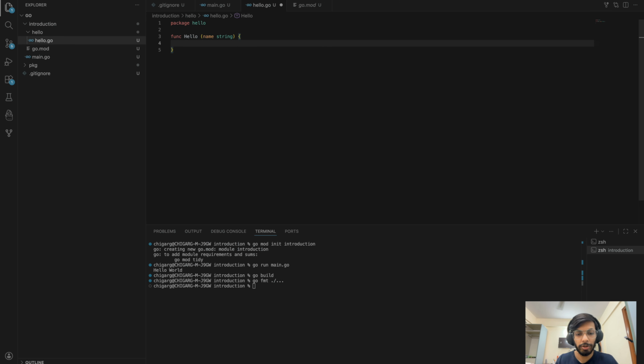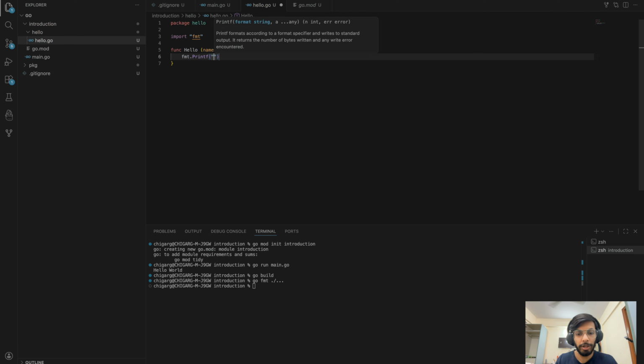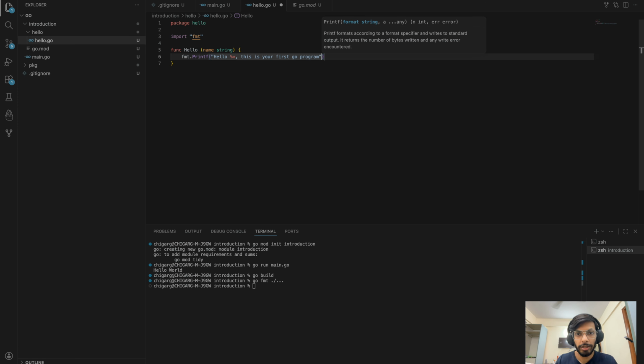And what is it going to do? It's just going to fmt dot printf. So printf you might already be familiar with if you have worked with C or C++, something like that before, right? So hello percent v, that's going to insert the name over here. Hello, this is your first Go program, and add the name, and that's it.